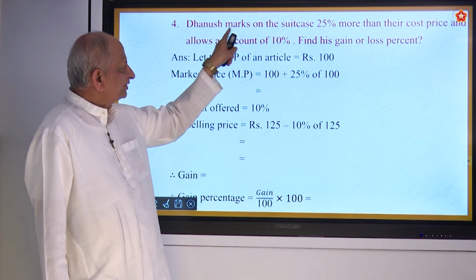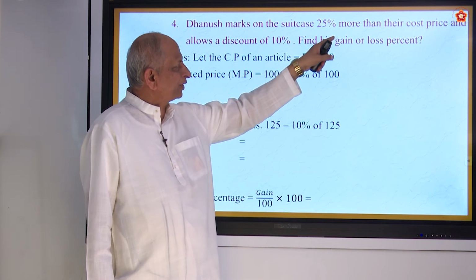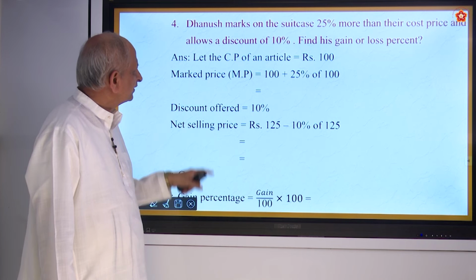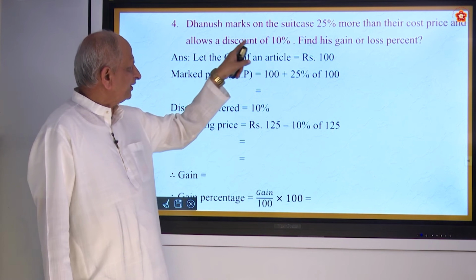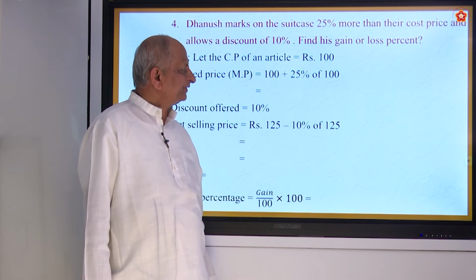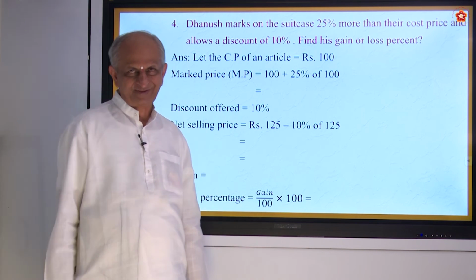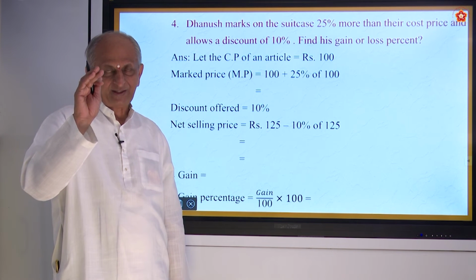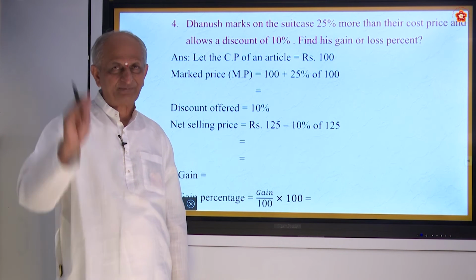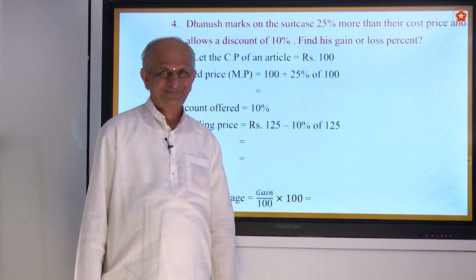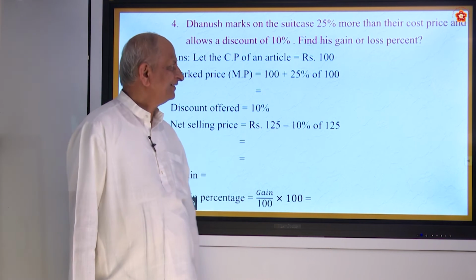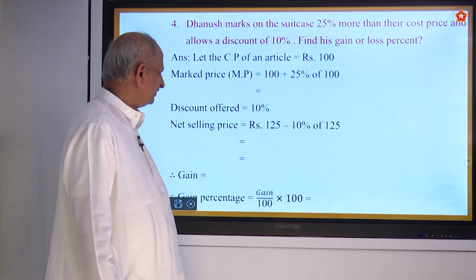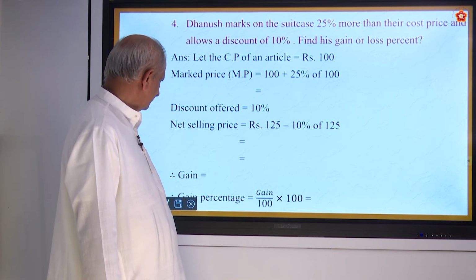Dhanush marks on the suitcase 25% more than their cost price and allows a discount of 10%. What is gain or loss? When you get gain, gain will be selling price minus cost price. Is it not? So, here you must find out whether it is gain or loss. And how do you do it?